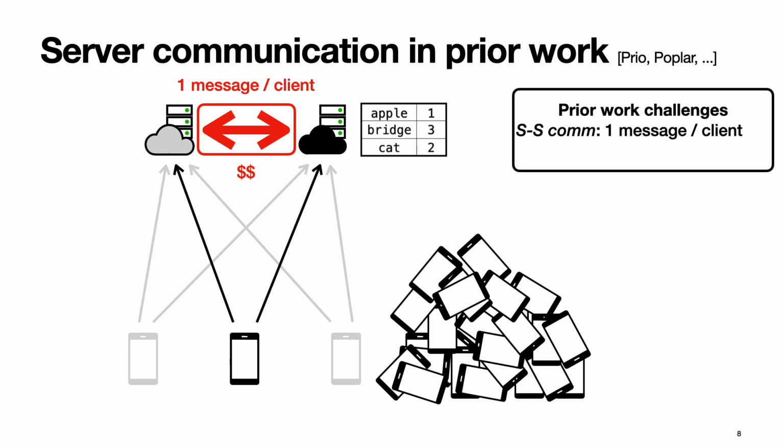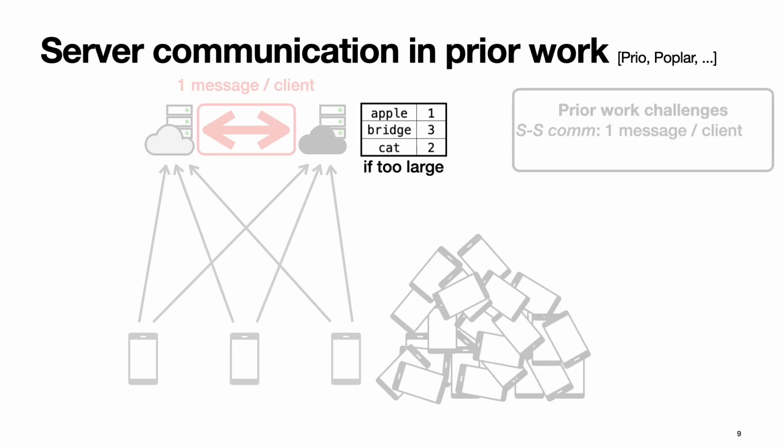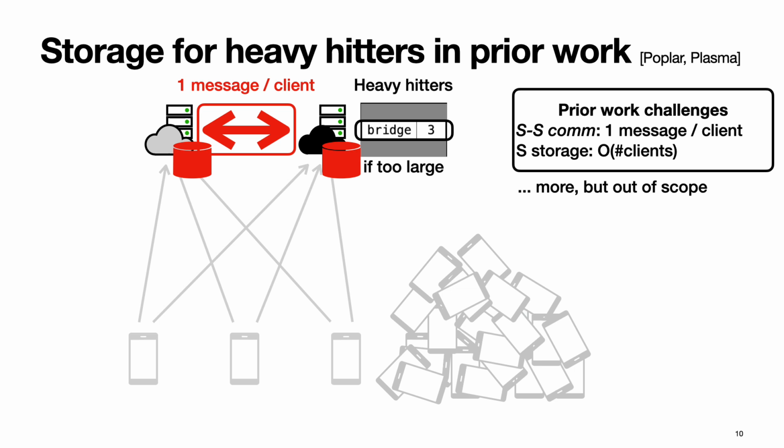Now, there's one additional challenge. Let's say that the table the servers were trying to compute is too large to be materialized, and maybe the servers are just interested in learning the most popular entries from this table, which are called heavy hitters. If the servers want to do this, then they face an additional challenge. The storage that they need to maintain also grows linearly in the number of clients. So we have these two challenges with prior schemes. There are many more challenges as well, but in this paper, we focus on addressing these two.